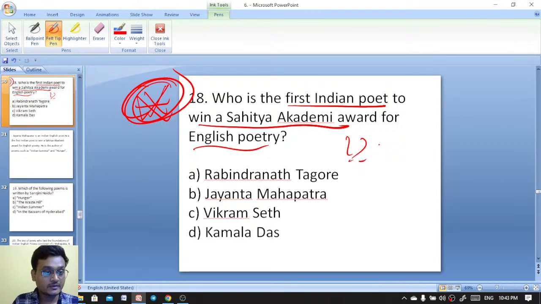This is an important fact. You must remember this, being an aspirant to English literature here. Excellent, Gorod. Who is the first Indian poet to win a Sahitya Akademi Award?